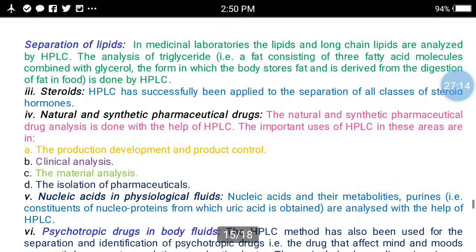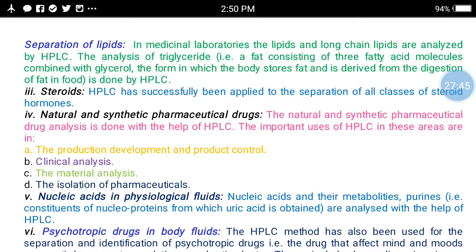The next application is the separation of lipids. In a medicinal laboratory, lipids and long chain lipids are analyzed with the help of HPLC. The analysis of triglycerides is done with the help of HPLC. The third application is the analysis of steroids. HPLC has successfully been applied to the separation of all classes of steroid hormones.